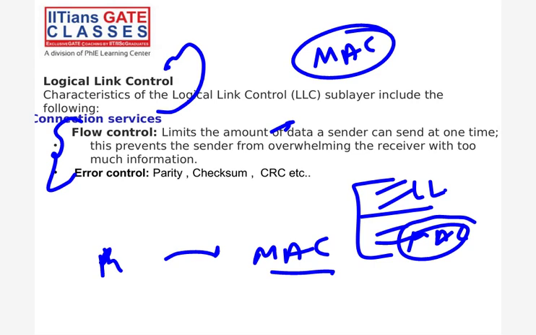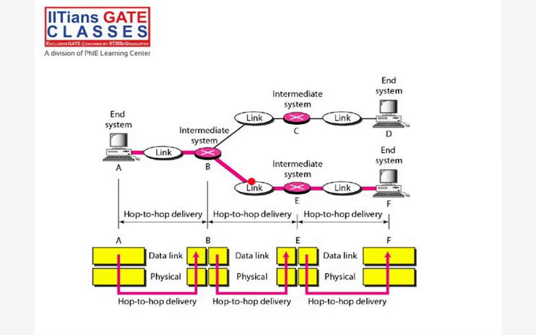Now in the data link layer, hop to hop delivery. These keywords are very important. Hop to hop, they can ask anything. You should know this. What is the meaning of hop to hop? It means point to point. Whenever the next point comes, it will do flow control and error control at this layer, right? Same thing.